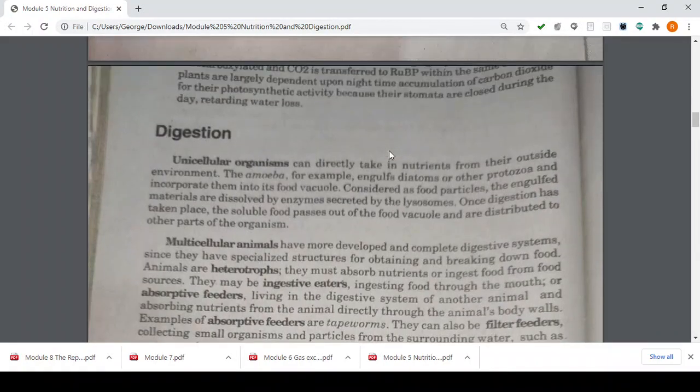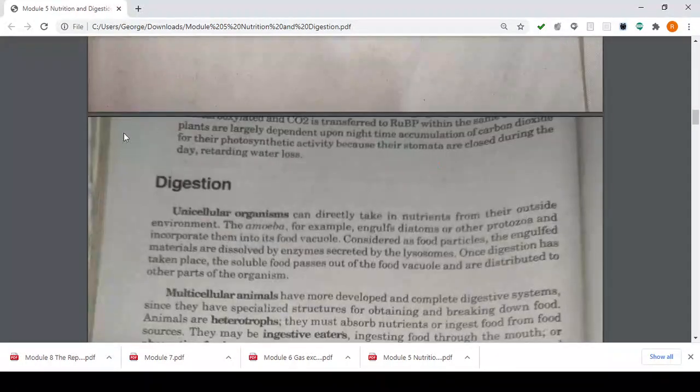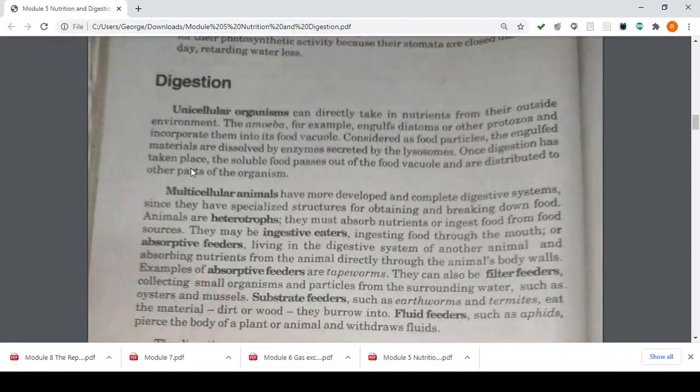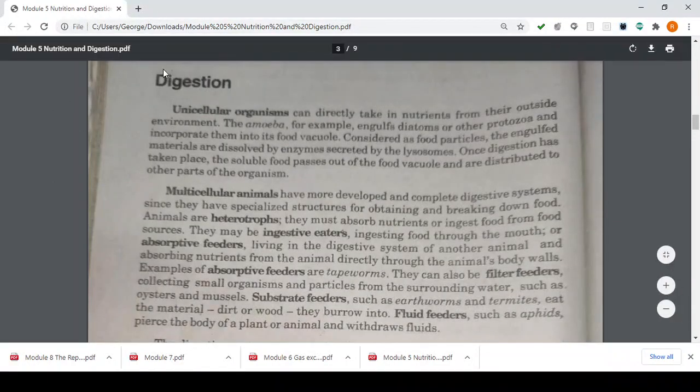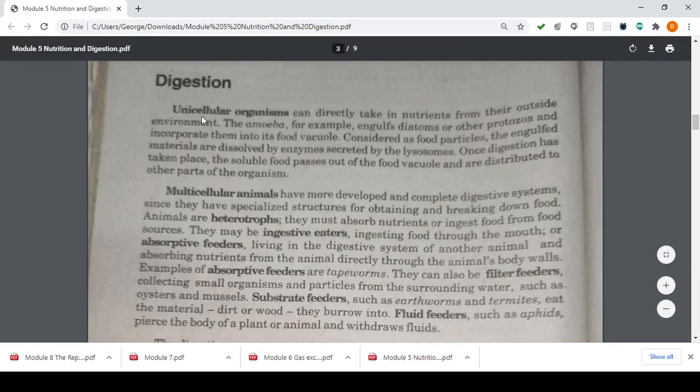Next, in digestion, what about the heterotrophs? Again, your photosynthesis only applies to your autotrophs. Our heterotrophs cannot provide food on their own. For your digestion, your unicellular organisms can directly take in nutrients from their outside environment. For example, the amoeba engulfs diatoms and other protozoa and incorporates them into its food vacuole. They are considered as food particles and engulfed materials that are dissolved by enzymes secreted by your lysosomes.